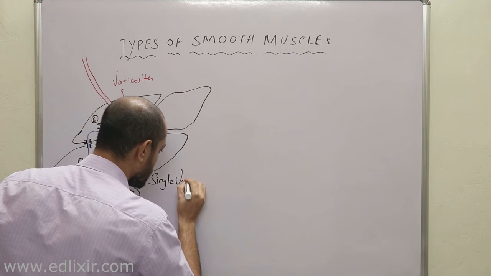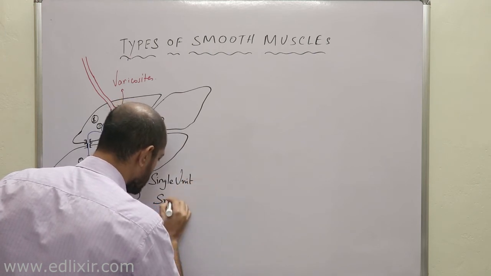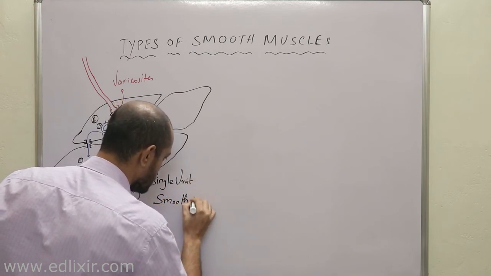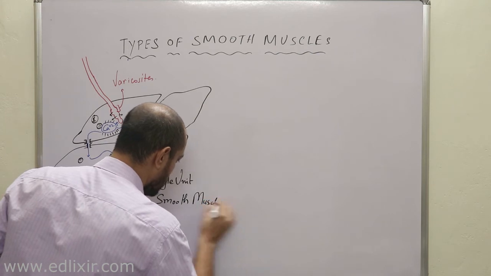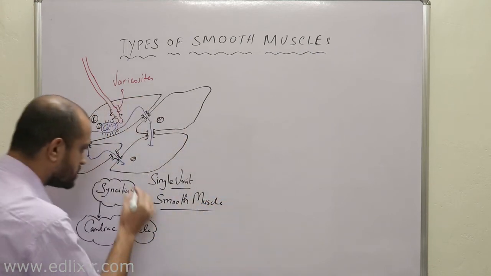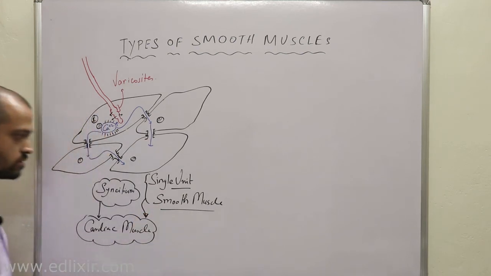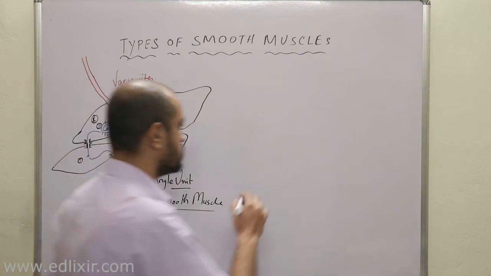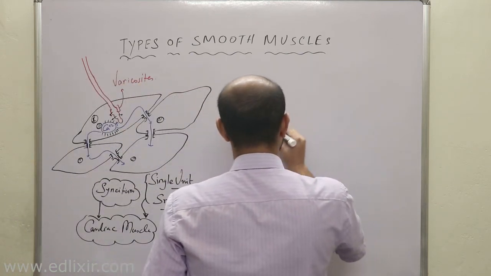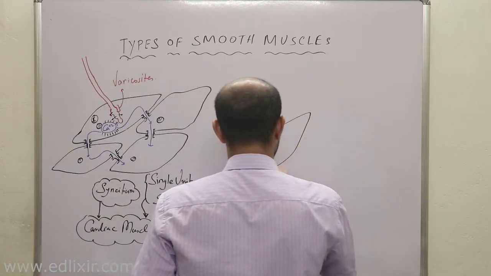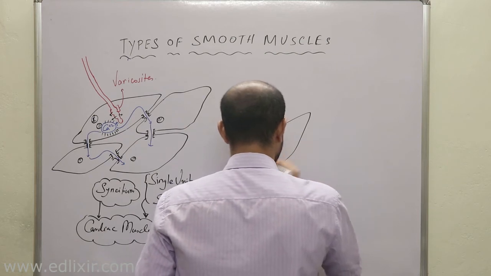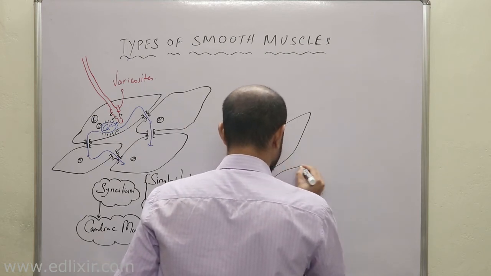Single unit smooth muscle. Now listen with all your attention possible. Single unit smooth muscles behave like cardiac muscle, no doubt about that, right? Okay, now let's draw the other one, that is what is left, multi-unit smooth muscle. Let's draw the other one.